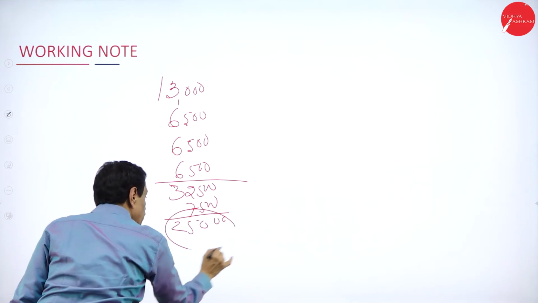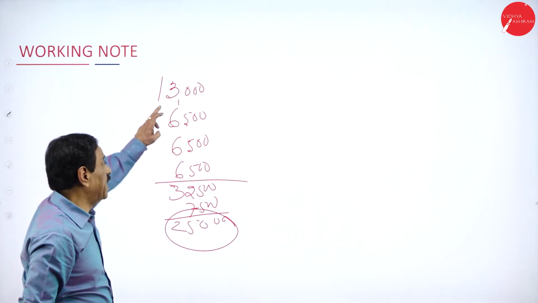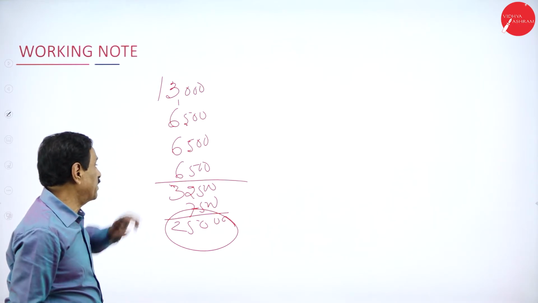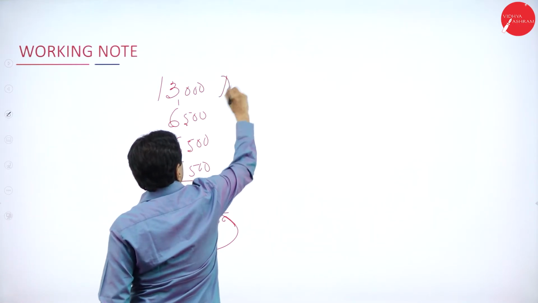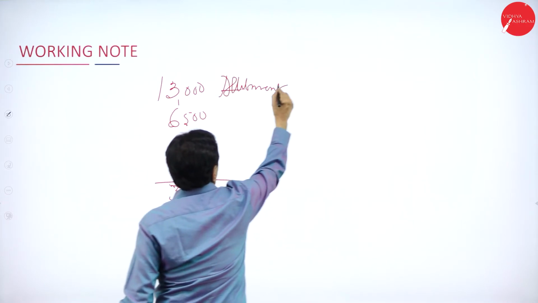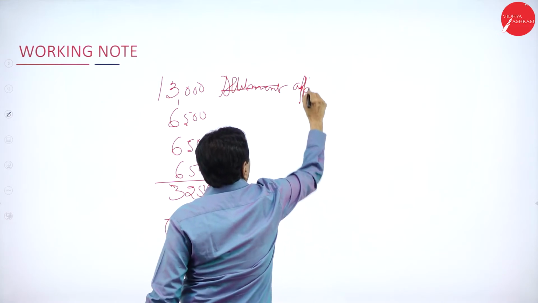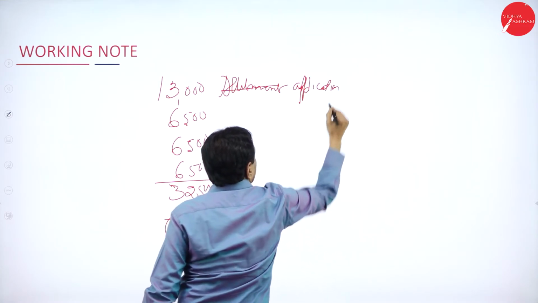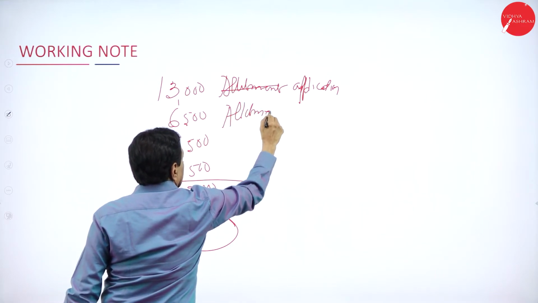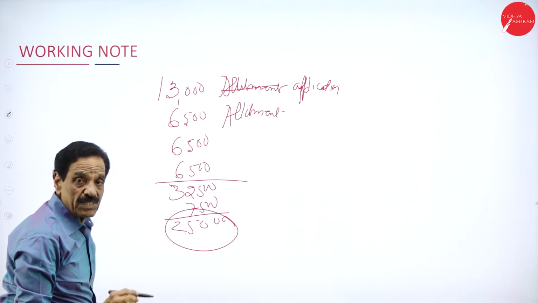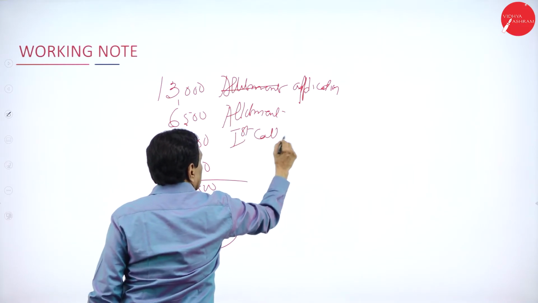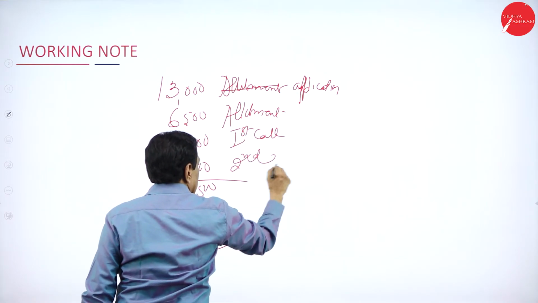Collected how much? 25,000. This is the application. This is the allotment. This is the first call. This goes to application. This goes in favor of allotment. First application, then allotment, this is the first call. This is the second call.